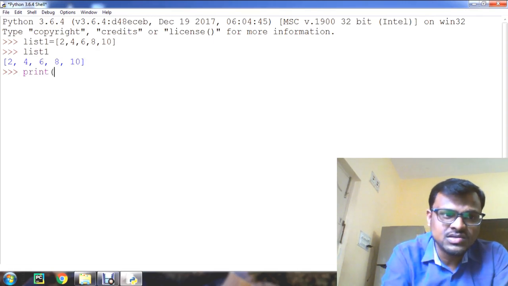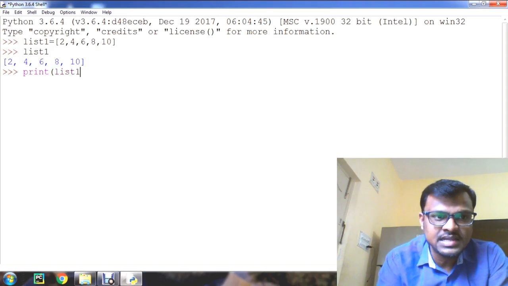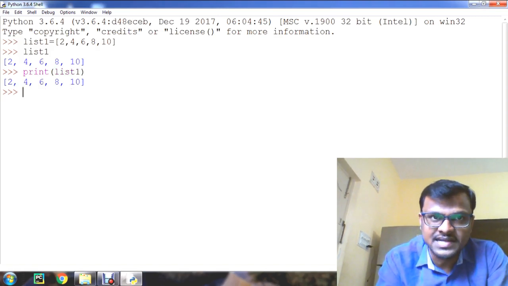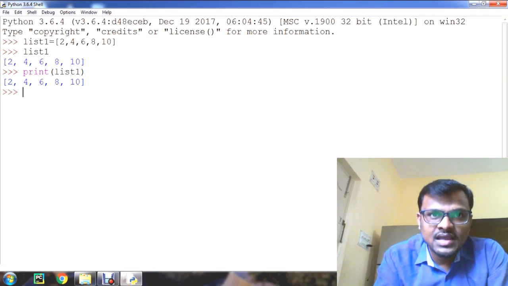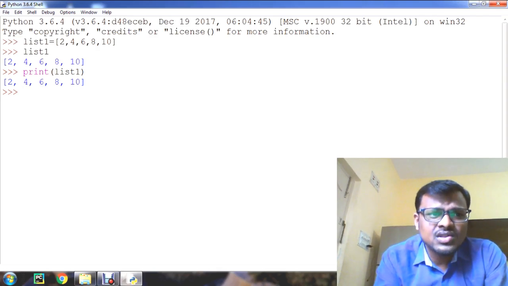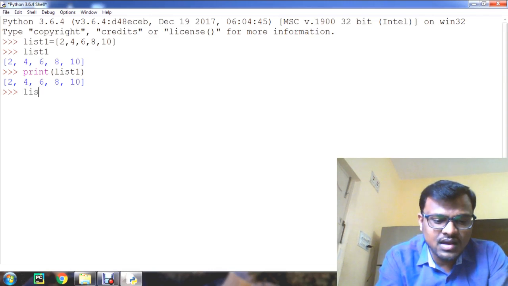You can use the print statement also to display list1. So print of list1 will display the list elements. And now, not only integers, you can give other data types also, as I said.